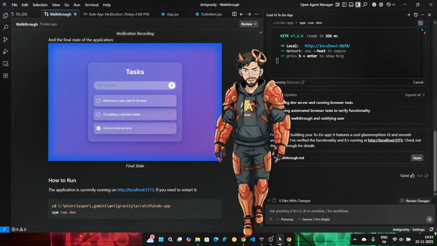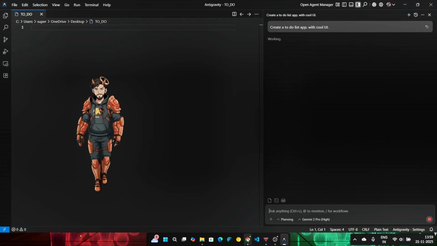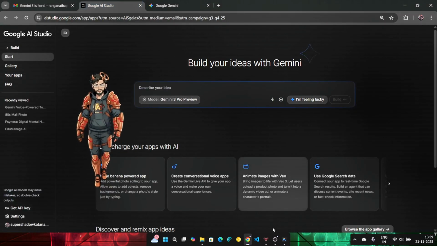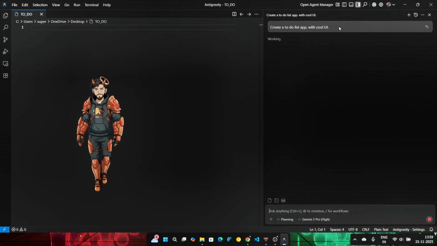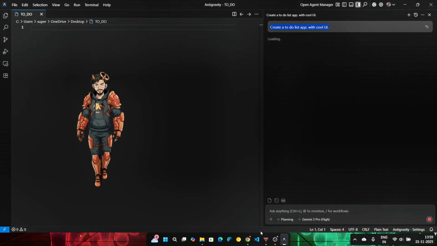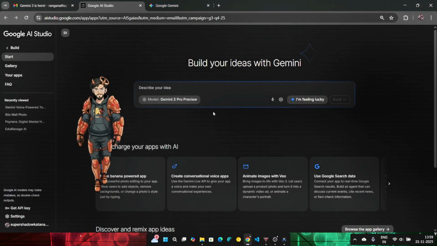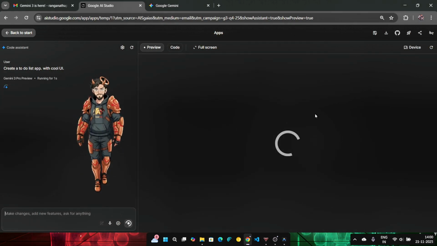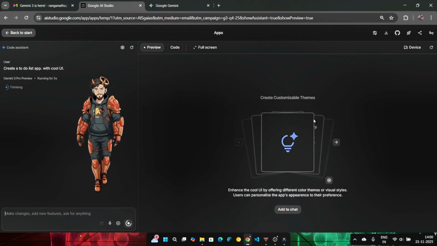But when it comes to Anti-gravity, you don't have such issues. And for a comparison, let's go to Google Build, right? And I'll copy paste the same prompt, Control C and Control V, build. So let's see which one is better actually.